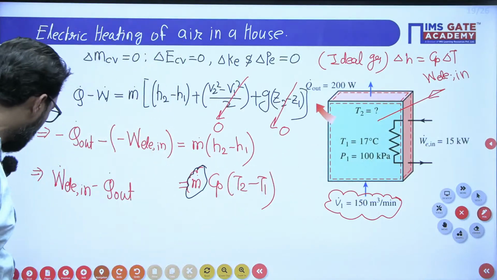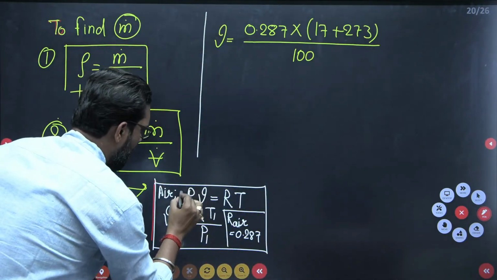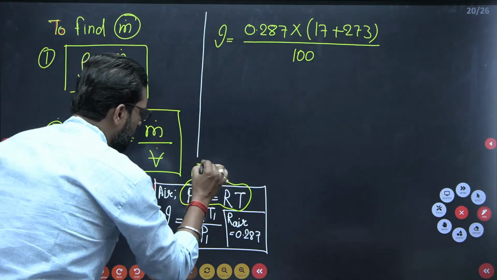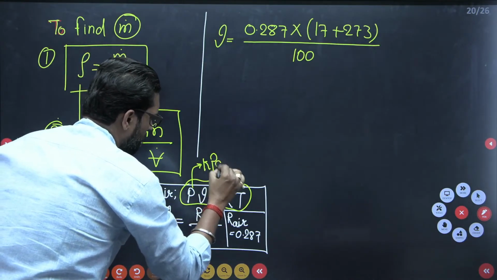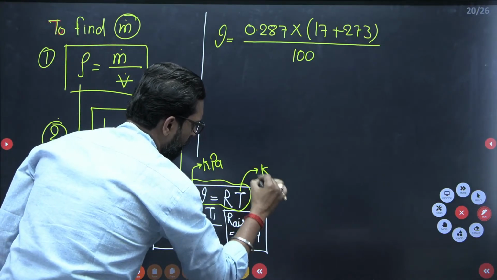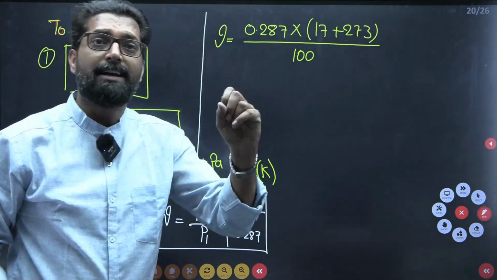So this is your 100. My dear, if you apply this equation, please note something. Pressure is always in kilopascal and temperature is always in Kelvin. These two things always keep in mind. Otherwise, there is a very high chance of making a mistake here.